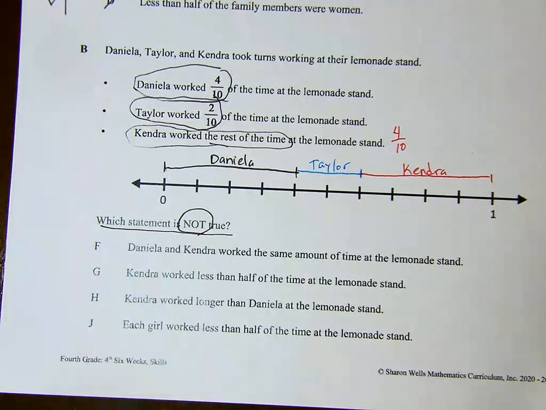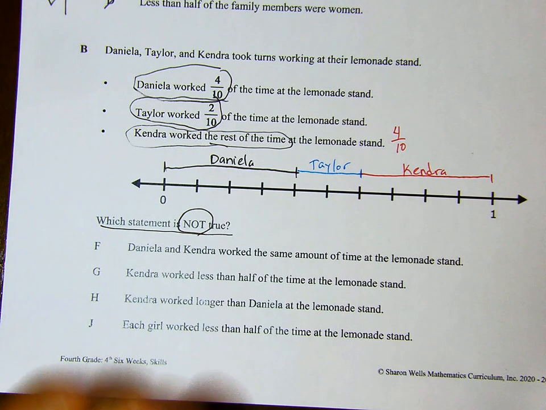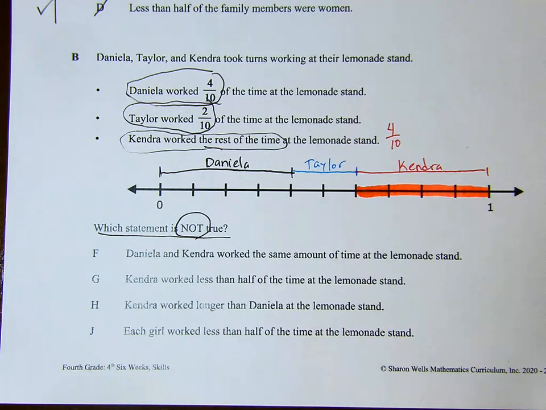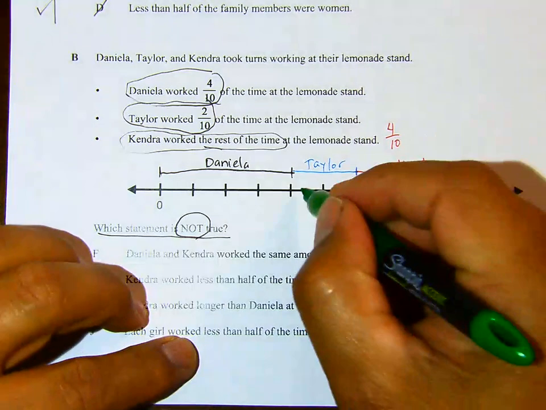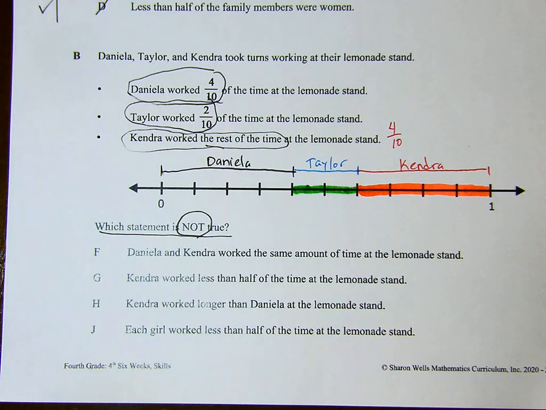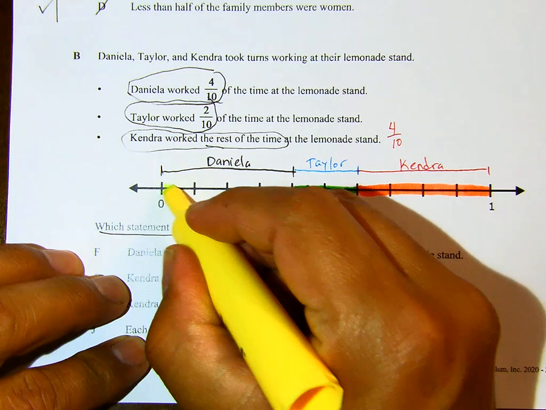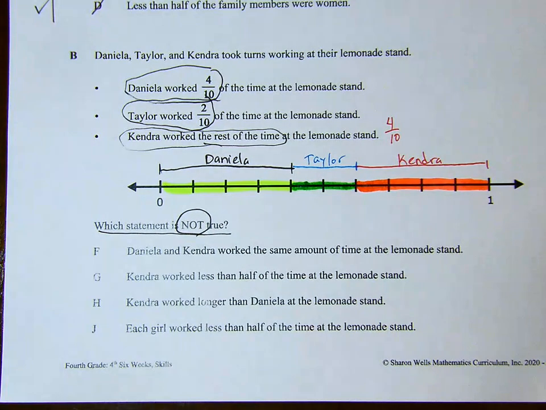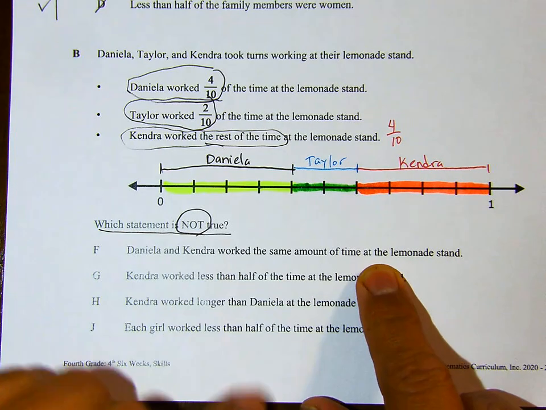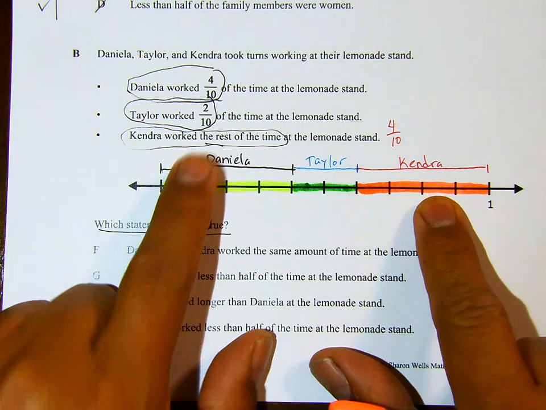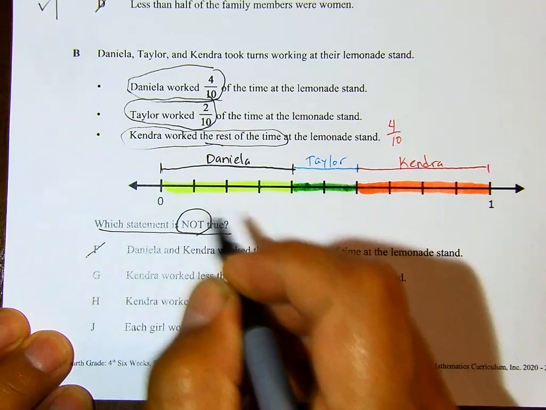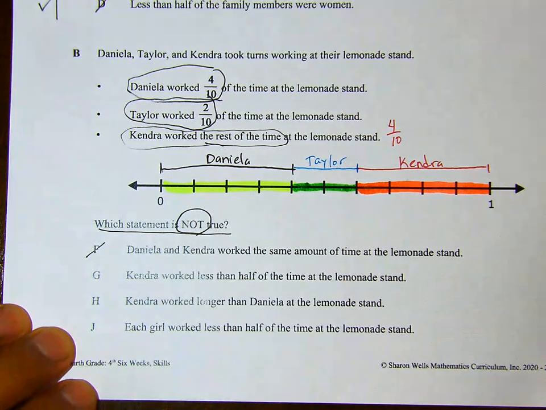Right, so we're looking for the one that is not true. That was Kendra. This was Taylor. And this was Daniela. So Daniela and Kendra worked the same amount of time at the lemonade stand. So Daniela and Kendra, they both worked 4 tenths. So this one is true. So this one cannot be my answer. I'm looking for the one that is not true.